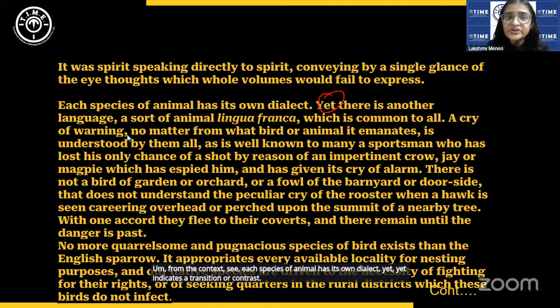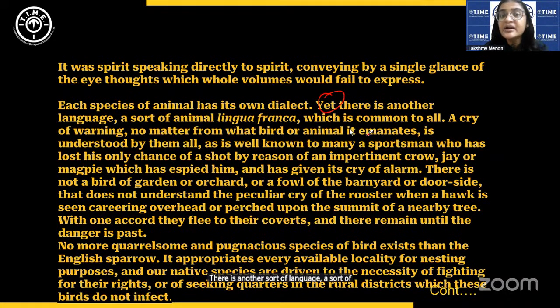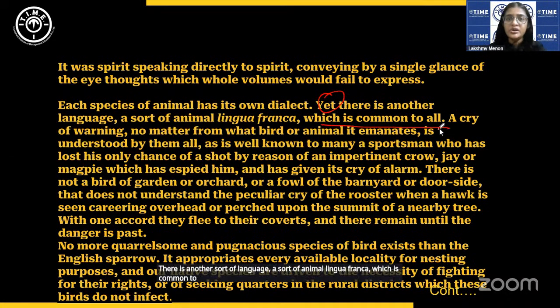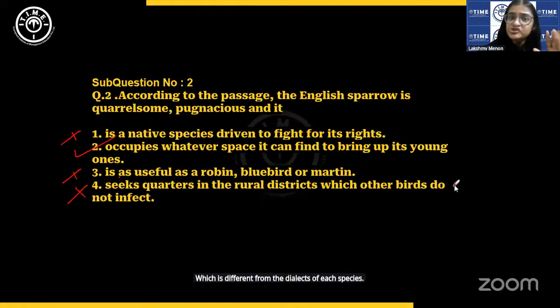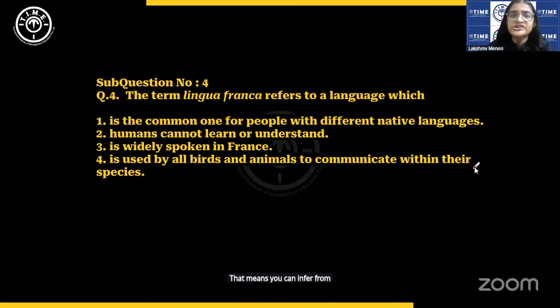There is another sort of language, a sort of animal lingua franca, which is common to all. This should give you the answer. So it is a common language which is different from the dialects of each species. That much you can infer from the context.